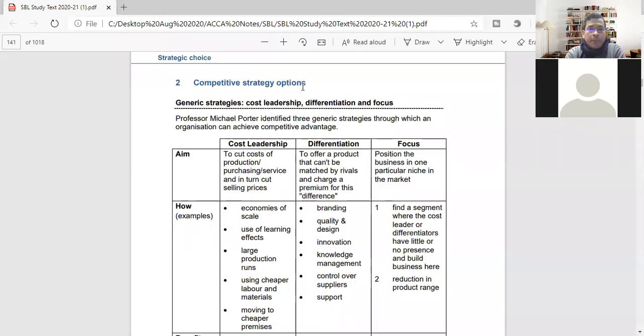Starting with the competitive strategy of the first model of this chapter, the generic model. Generally we see there are three generic models. Some of the textbooks also mention a fourth dimension, because when you draw any rectangular presentation,